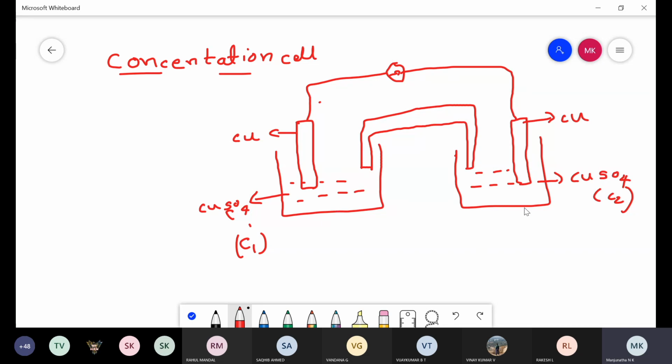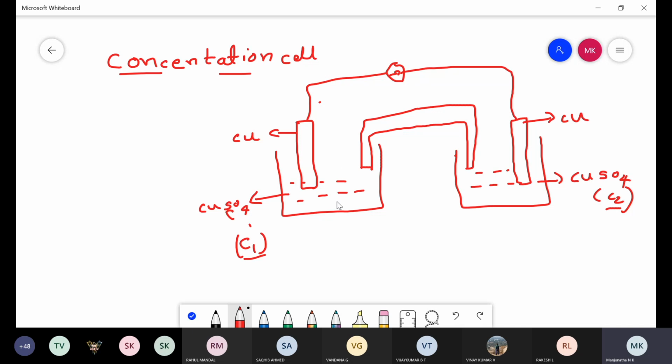In this copper concentration cell, the electrodes are made of copper metal and the electrolyte is copper sulfate, which means both are made using copper only. But one container of copper sulfate has C1 concentration, and the other container has C2 concentration.